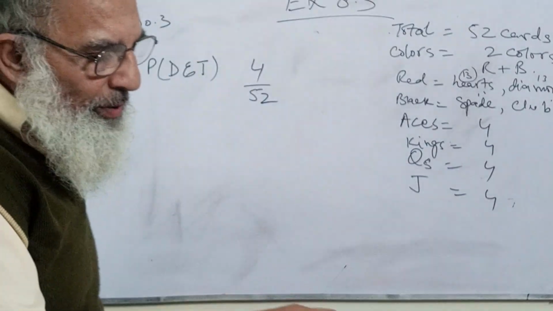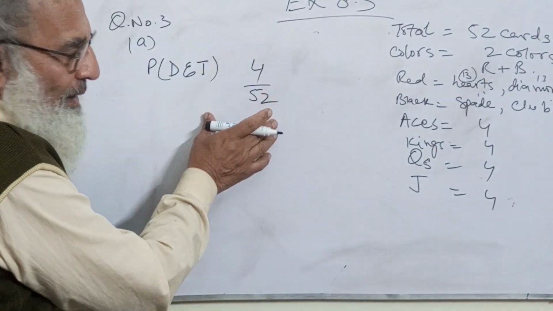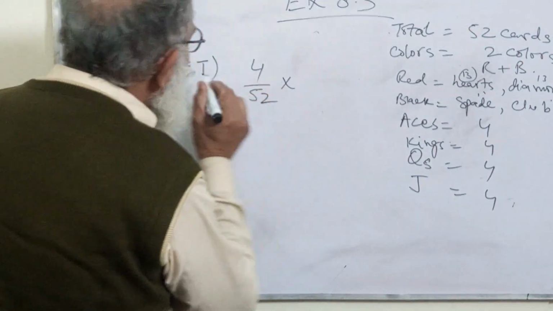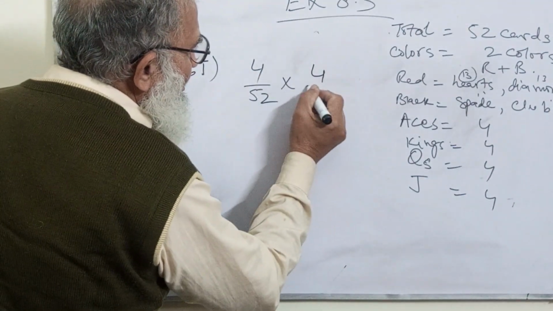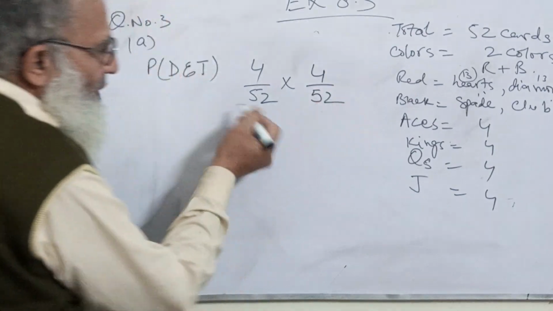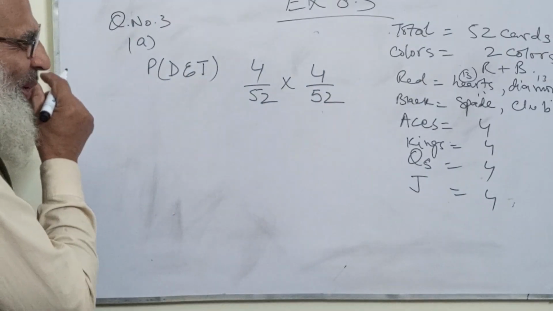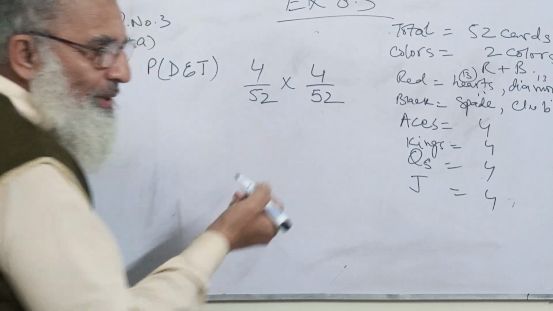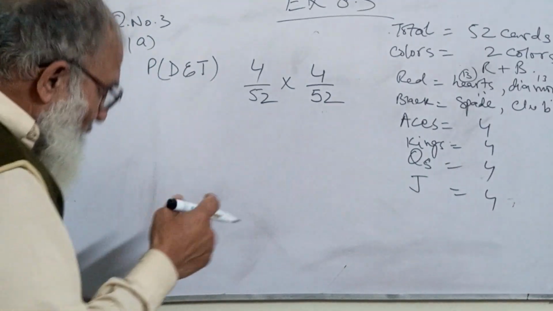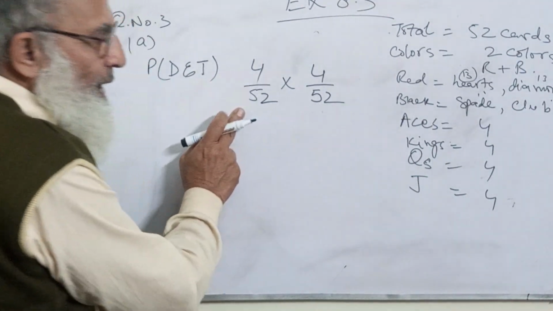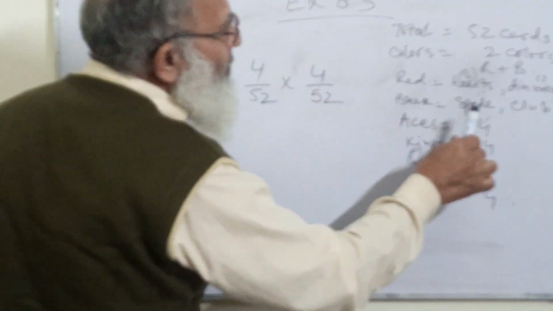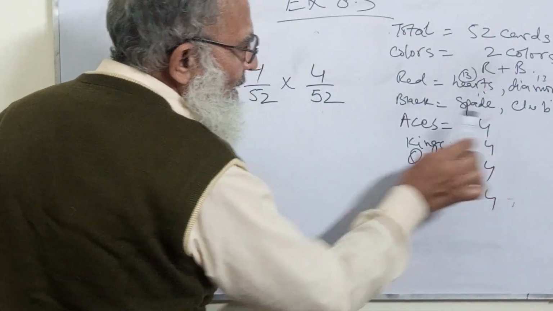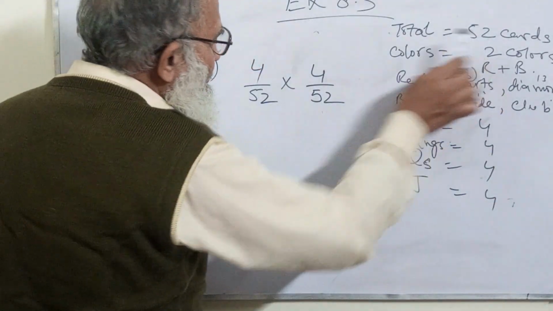He has replaced it back, so Taj will also pick a card, and the event must be ace. So it is 4 upon 52, because there are 4 aces out of 52 cards.